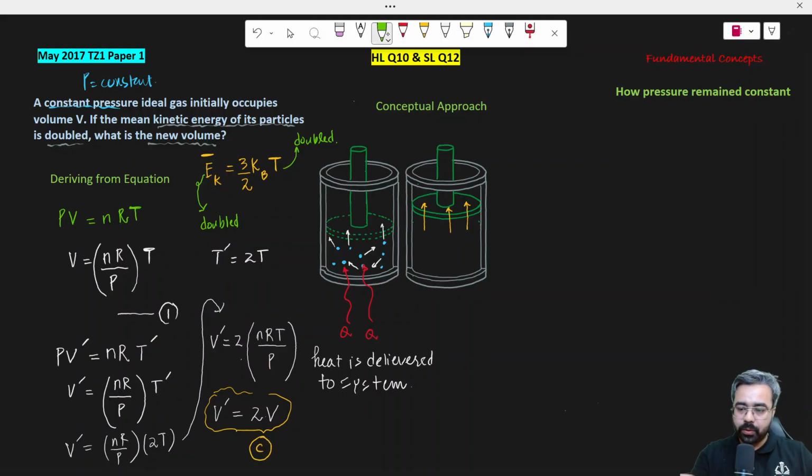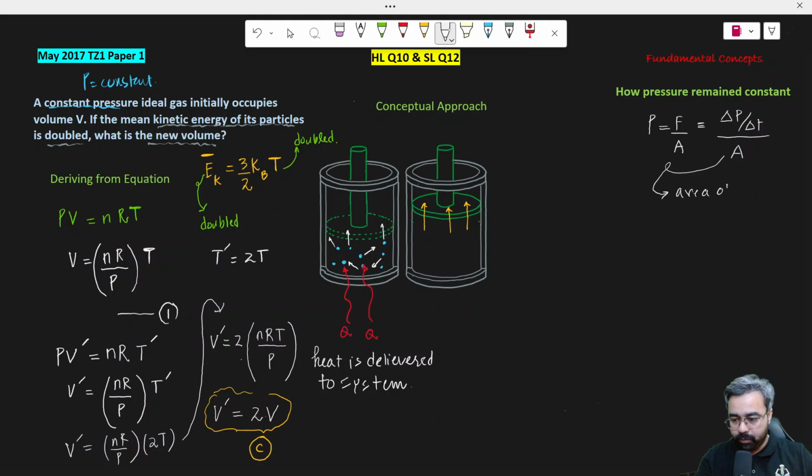Now let's talk about the conceptual side; it is good if you understand it as well. Just quickly go through the idea of why the pressure was constant. We know that pressure equals force over area, and here they are talking about the pressure of a gas. Why did it remain constant? From Newton's second law, force is the rate of change of momentum, so pressure is delta p over delta t over area. Here the area is the area of the piston, which is not going to change. It obviously remains the same before and after doubling the temperature.